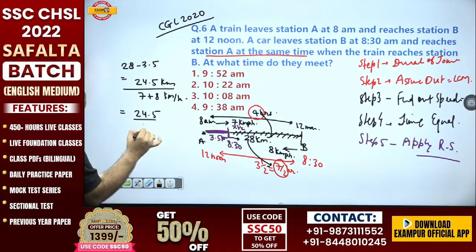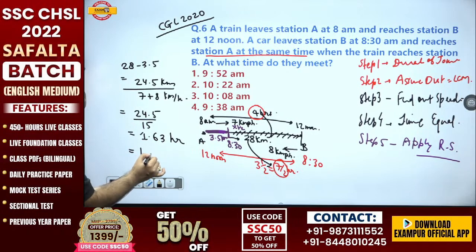24.5 divided by 15. 15 once is 15, then 95. 15 sixes are 90, then 5. 1.63 hour approximately.